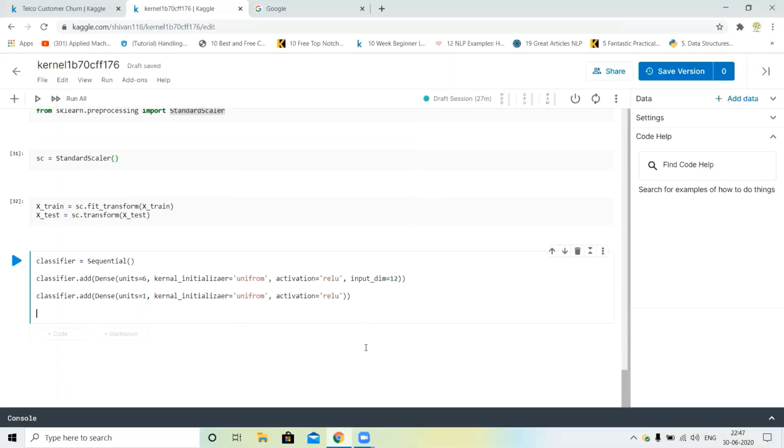So I copy this classifier dot compile, optimizer is equal to Adam optimizer, and loss is equal to binary cross entropy, and metrics accuracy.